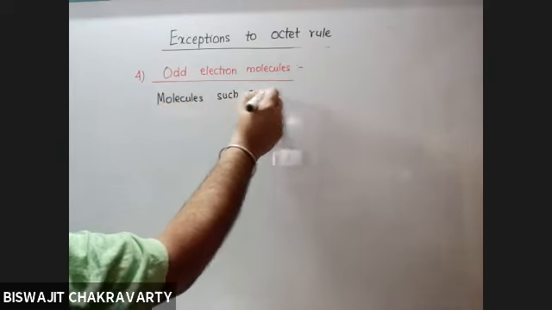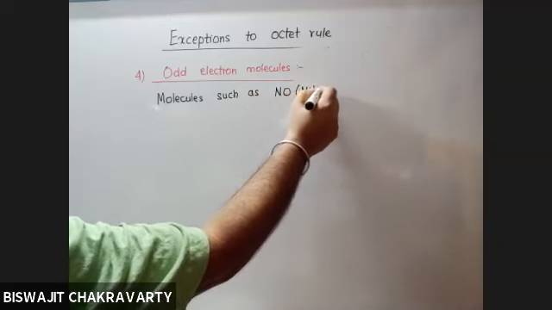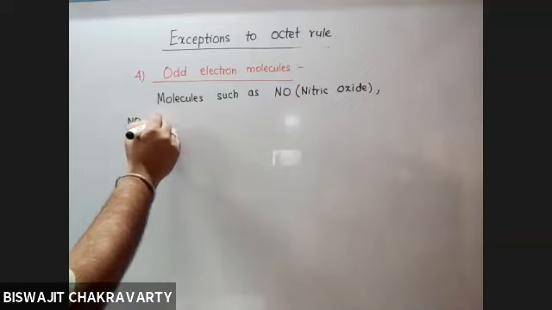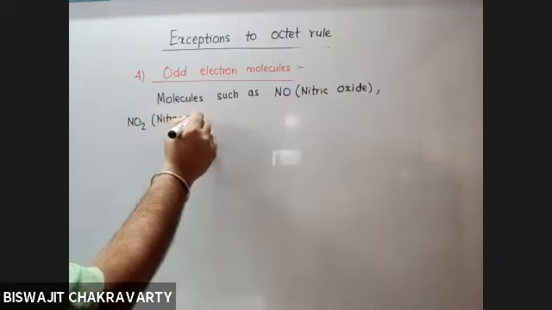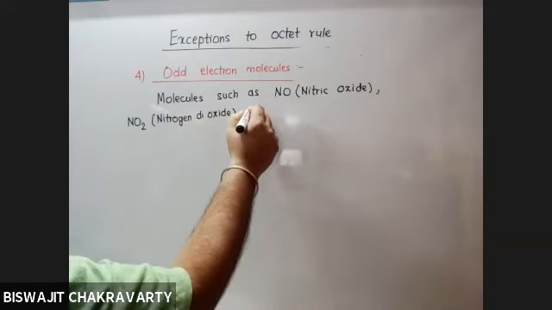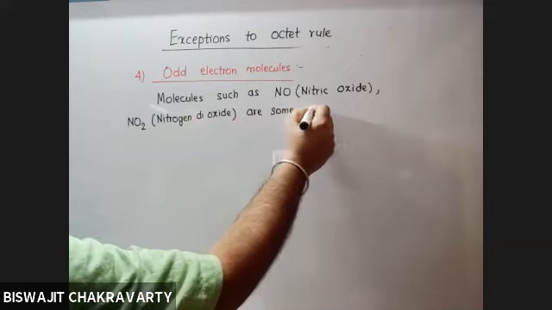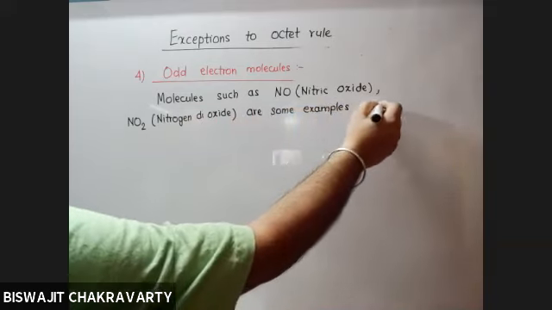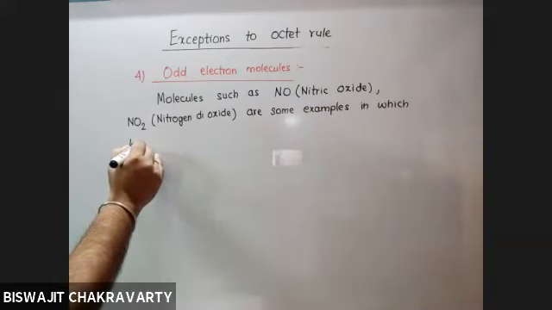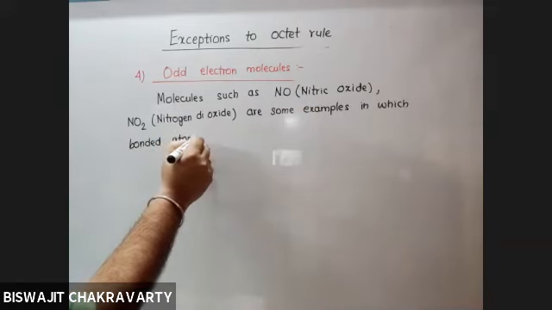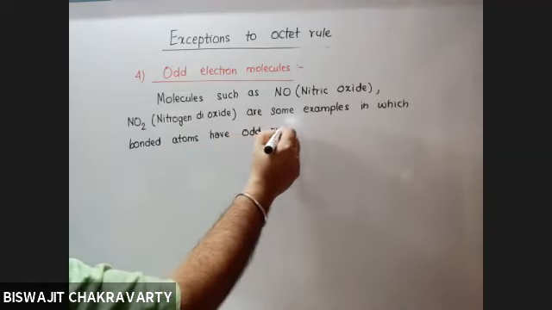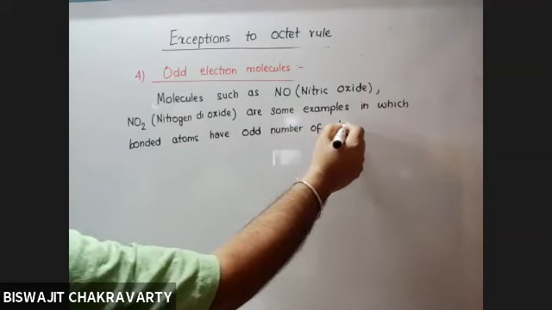Molecules such as nitric oxide, nitrogen dioxide, are some examples in which bonded atoms have odd number of electrons.